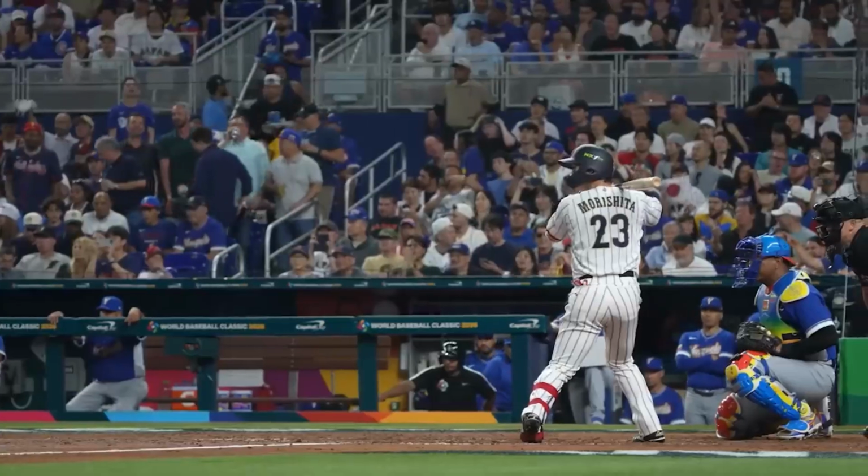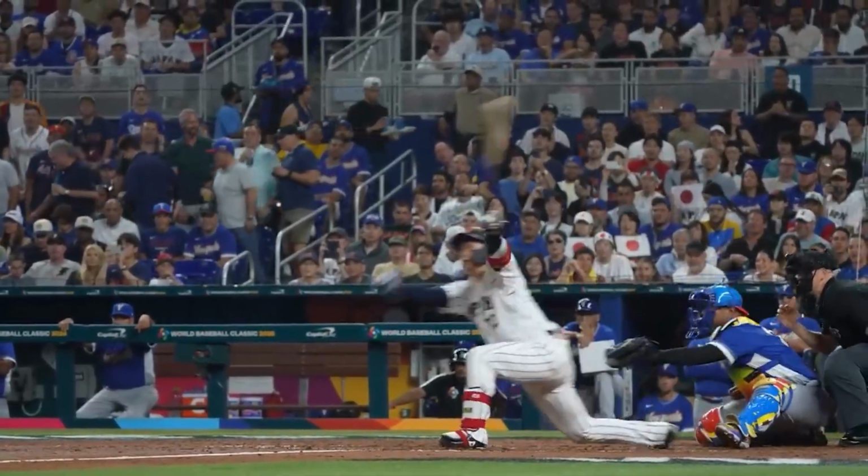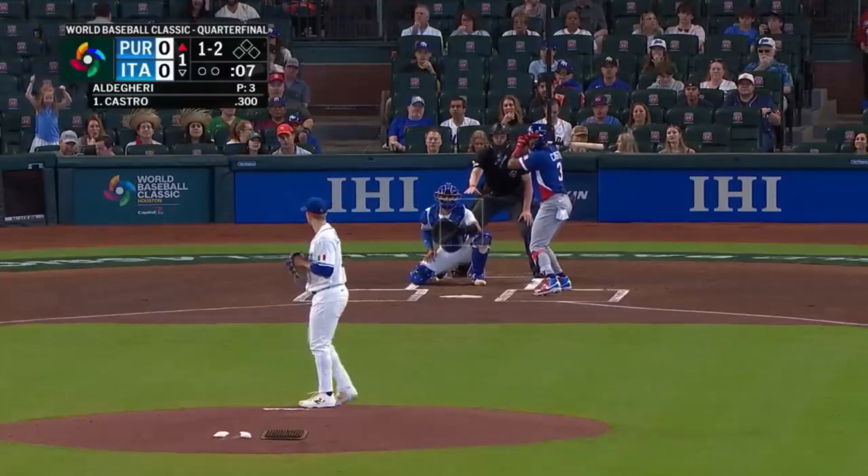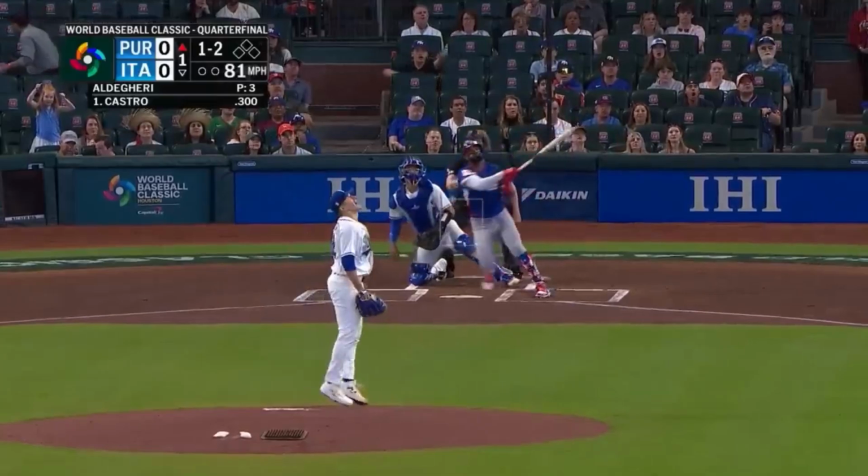Over on the other side, Japan faces Venezuela. Venezuela is a fantastic team, but Japan's balance is just too overwhelming. Japan takes this one 76.9% of the time. But right here is where the model goes wrong.